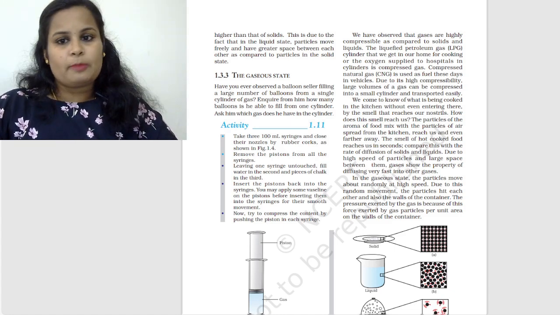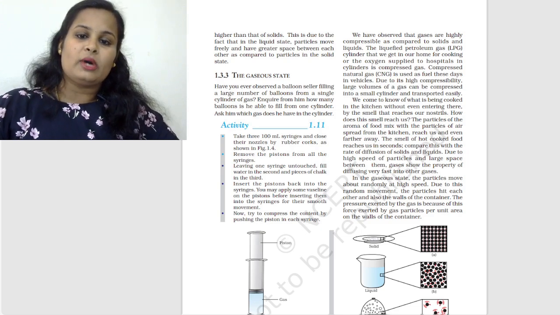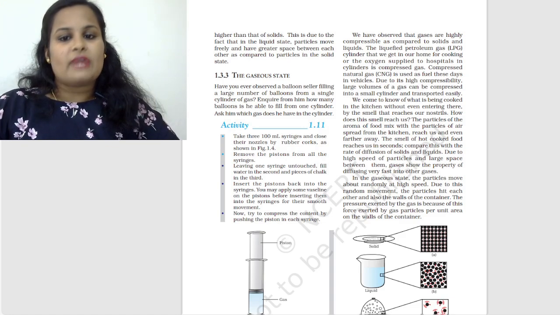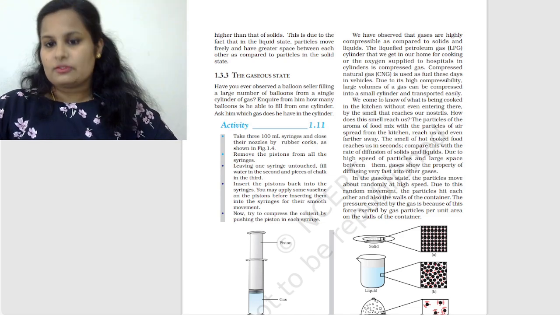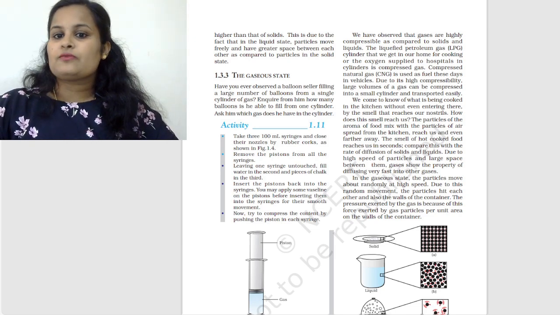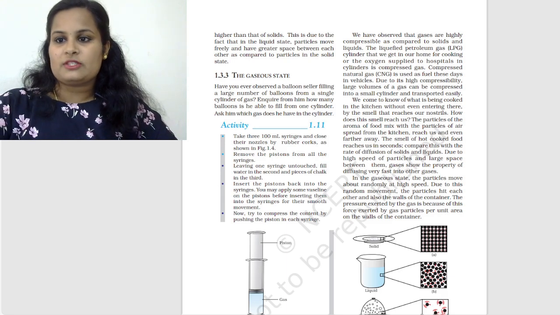Due to the high speed of particles and large space between them, gases show the property of diffusing very fast into other gases. In the gaseous state, the particles move about randomly at high speed. Due to this random movement, the particles hit each other and also the walls of the container. The pressure exerted by the gas is because of this force exerted by gas particles per unit area on the walls of the container.